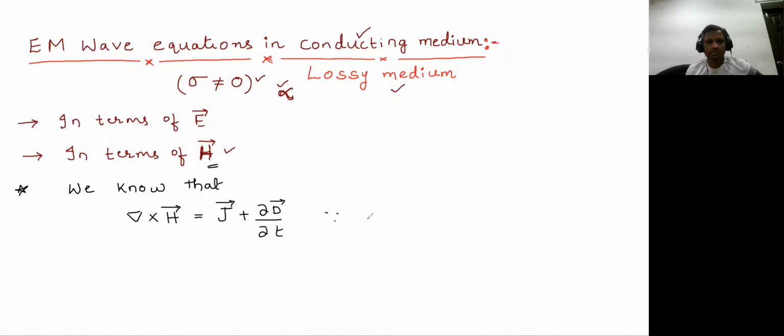This is Maxwell's equation from Ampere's circuital law.